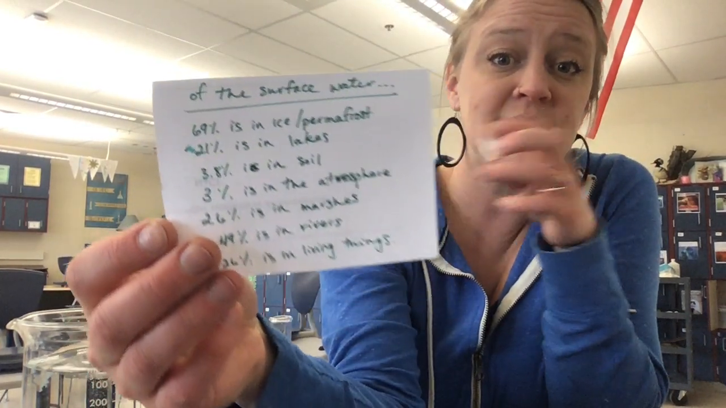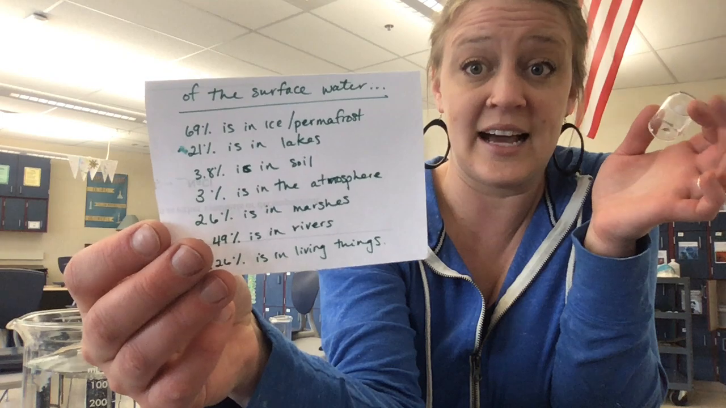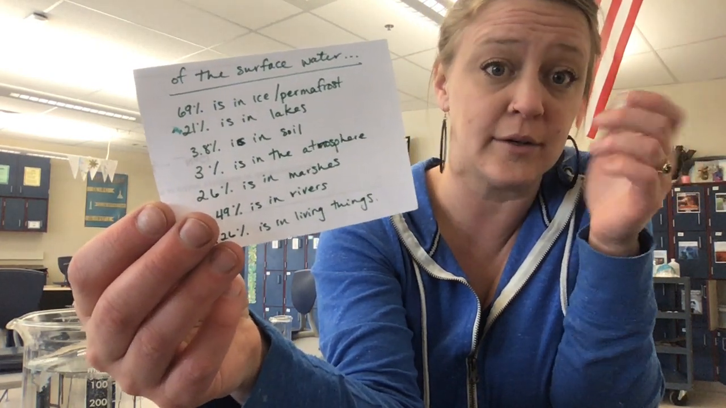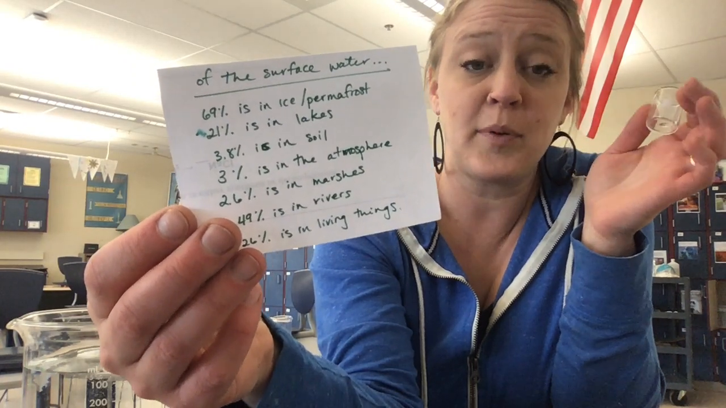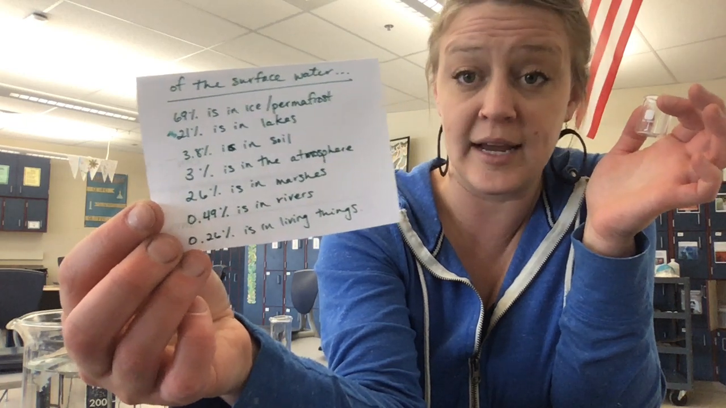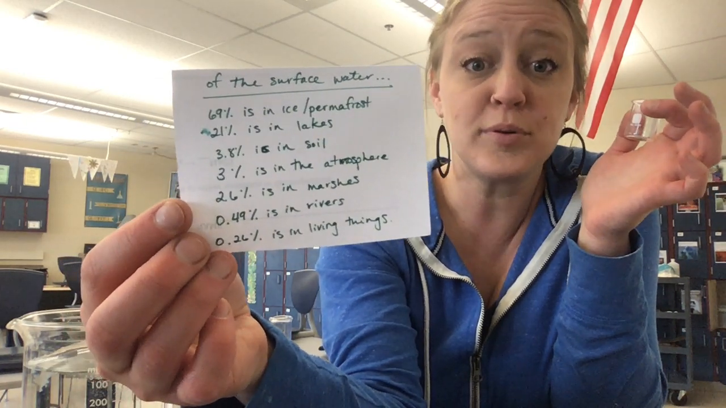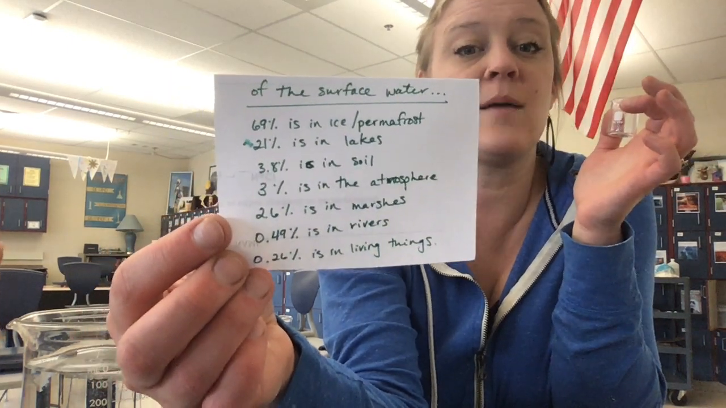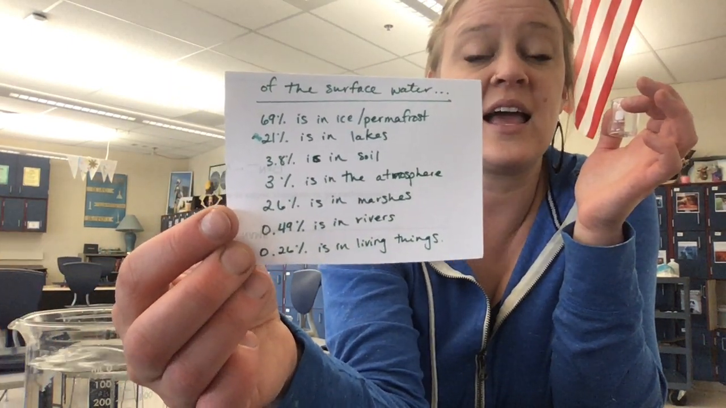Of this little droplet, if I were to break this droplet down even further, I'd break it down like this. 69% of this is stuck in ice and permafrost. 21% of it is in lakes. That's drinkable. Hey-oh. 3.8% of it is in soil. 3% of it is in the atmosphere, meaning it's going to become rain or snow or whatever. 2.6% is in marshes. 0.49% is in rivers and 0.26% is in living things like you and me and watermelons.